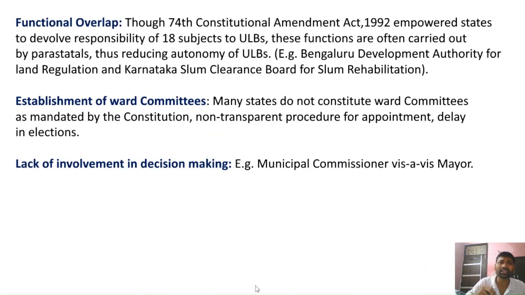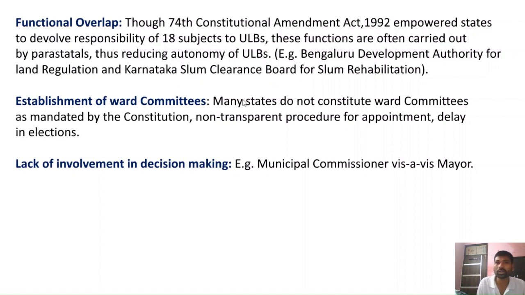Now, apart from that, there is still a functional overlap. Not just a functional overlap, but several parallel bodies are being created, right? For example, for implementation of the smart cities program, a special purpose vehicle was created with significant powers. Now, a parallel body has been created. Therefore, there is a dilution of the existing functions and powers of the urban local bodies.